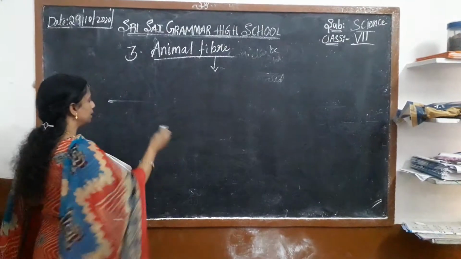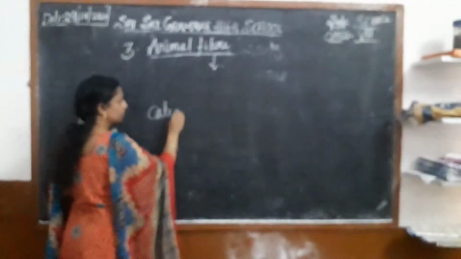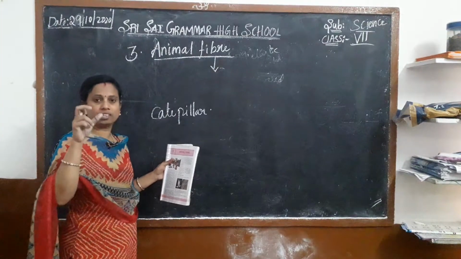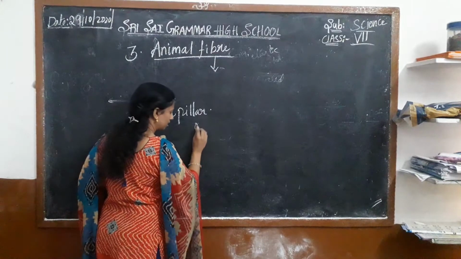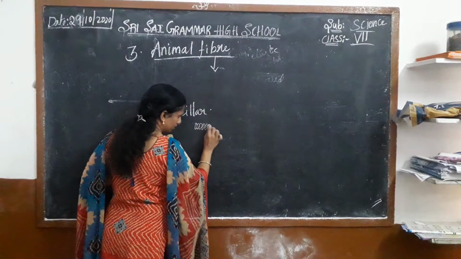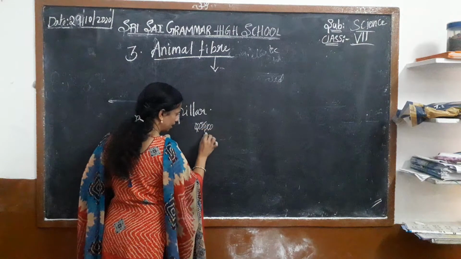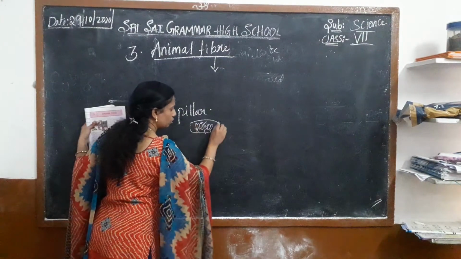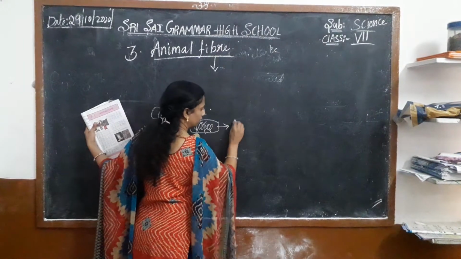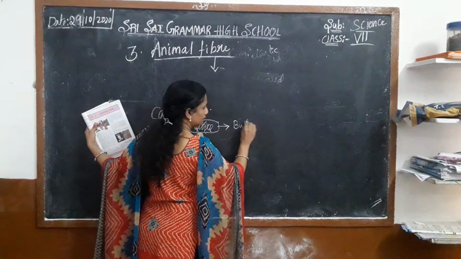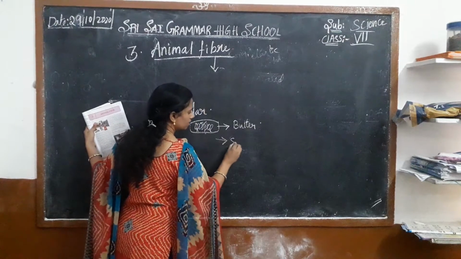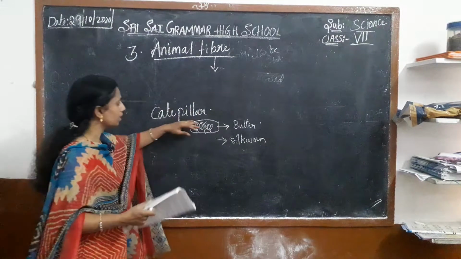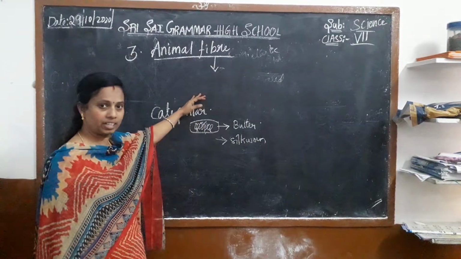Have you seen the caterpillars which are present on the plants or the leaves? It will be like this, no? Like this they have. They sit on the leaves, so we can see butterflies, caterpillars, and the silkworm caterpillars. So we can see all these caterpillars on the leaves.